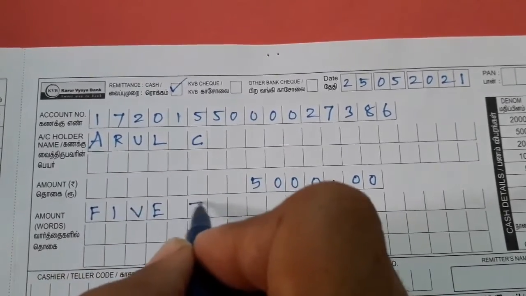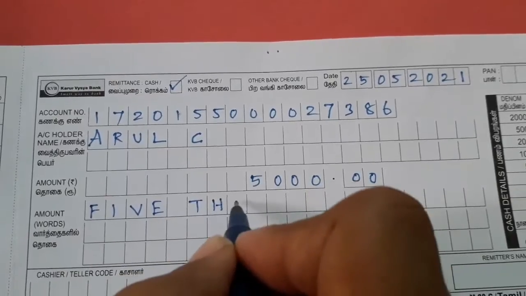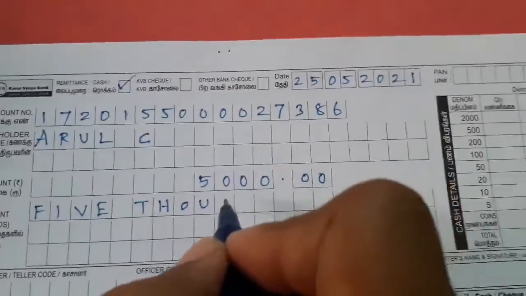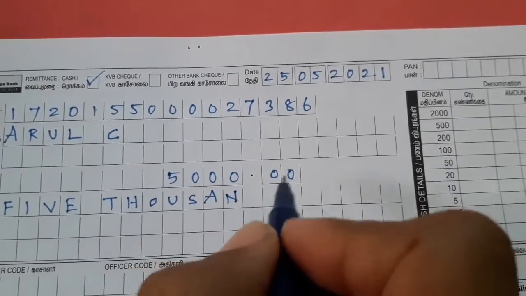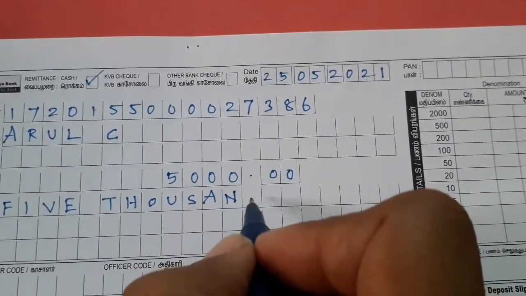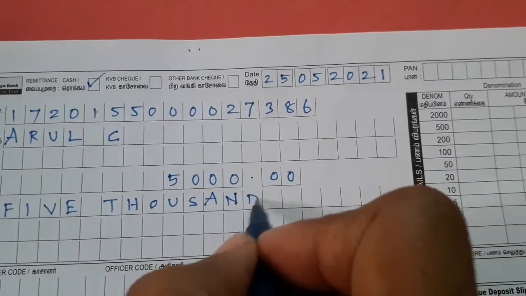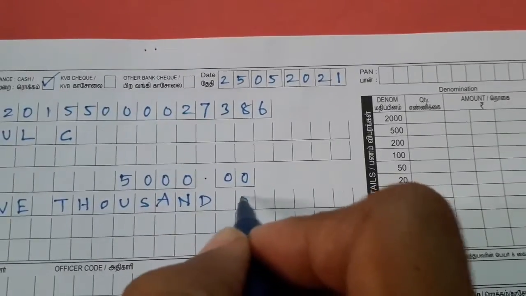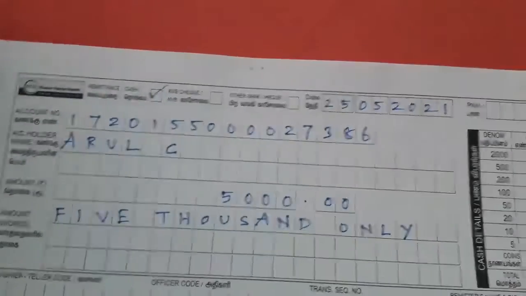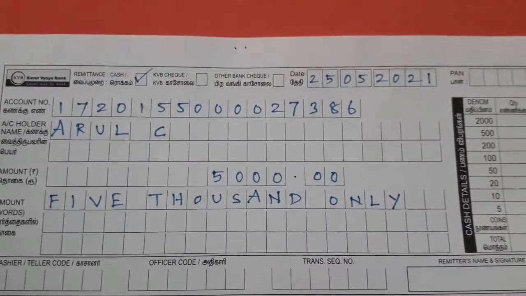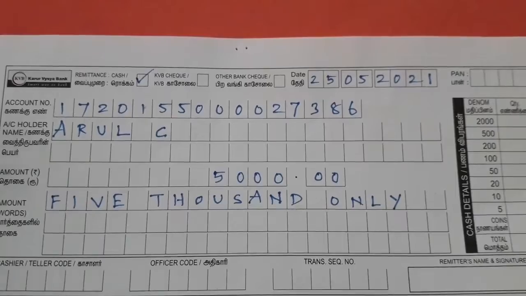Five thousand only. That word "only" is very important. Okay, so after that, no value. 5,000 only.